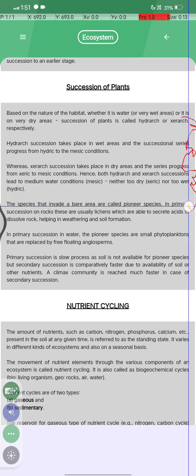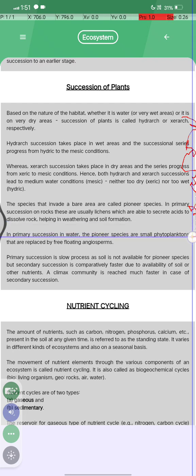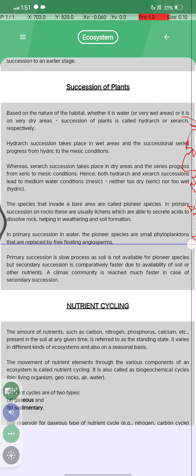The species that invade a bare area are called pioneer species. In primary succession on rock, these are usually lichens, which are able to secrete acid to dissolve rock, helping in weathering and soil formation. In primary succession in water, pioneers are small phytoplankton that are replaced by free-floating angiosperms.